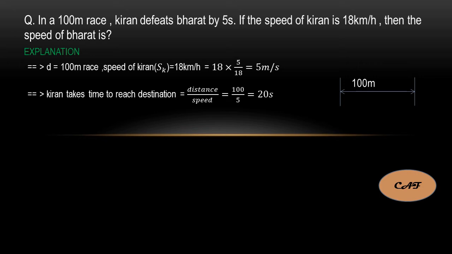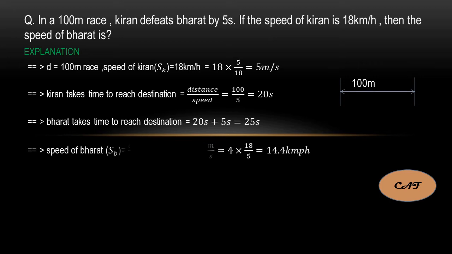If you see the question, Kiran defeats Bharat by 5 seconds. For Kiran it is taking 20 seconds, so definitely for Bharat it will take 5 seconds more. 20 seconds plus 5 seconds is equal to 25 seconds. So we have to calculate the speed of Bharat, which is distance by time. Distance we already know, 100, and the time we just calculated from Kiran's data, 25. So finally you got 4 meters per second.